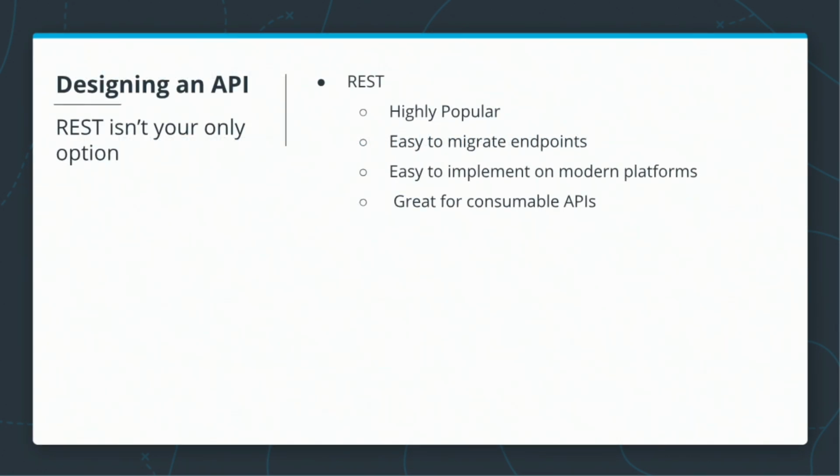REST is one popular, easy to implement kind of API. It's easy to migrate endpoints between systems. It's easy to continue to version and improve upon your endpoints. And it's really simple to implement on modern platforms. It's also really great to use in consumable APIs because almost everyone knows how to use REST, or at least has seen it once before.